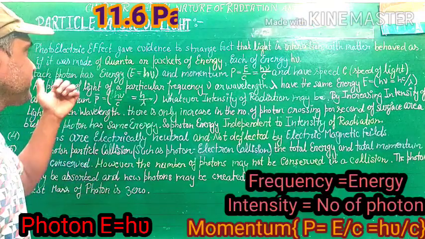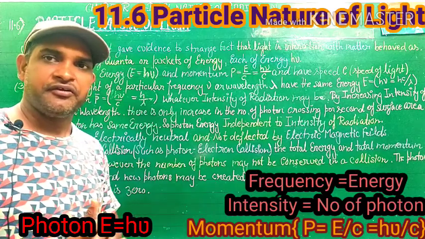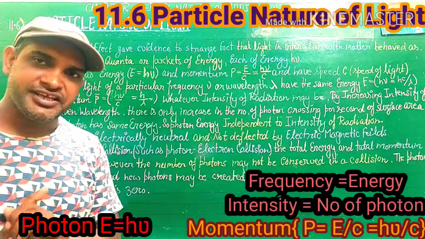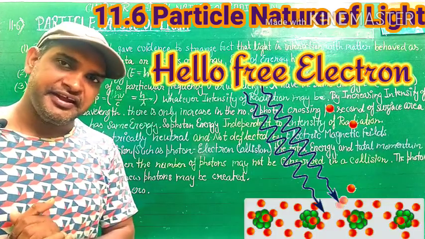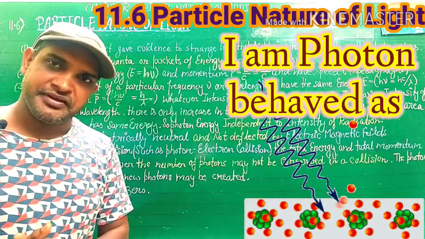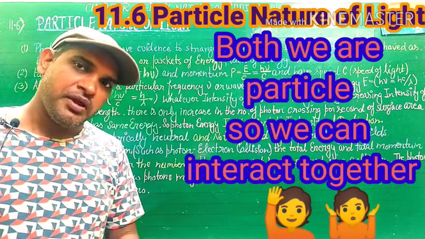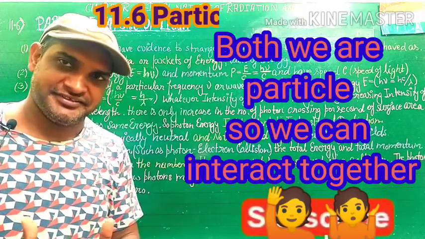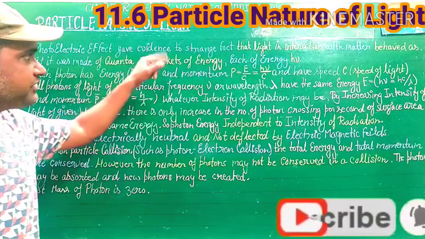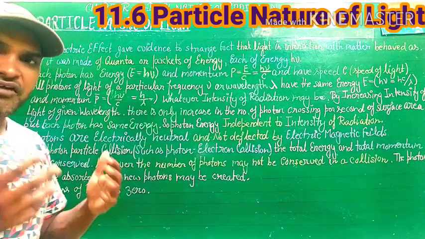So students, on Physics Wall today we write some characteristics of a photon. In the photoelectric effect we see that when radiation interacts with free electrons, it behaves as a particle. So students, when radiation interacts with matter, it behaves as a particle. The photoelectric effect gave evidence to the strange fact that light in interaction with matter behaves as a particle.